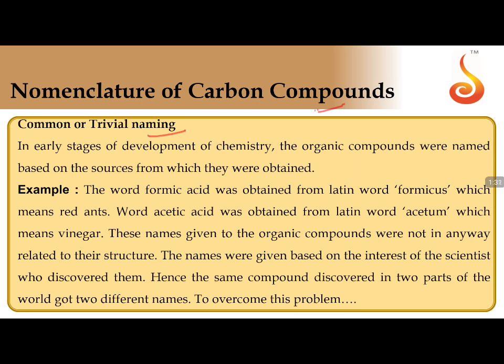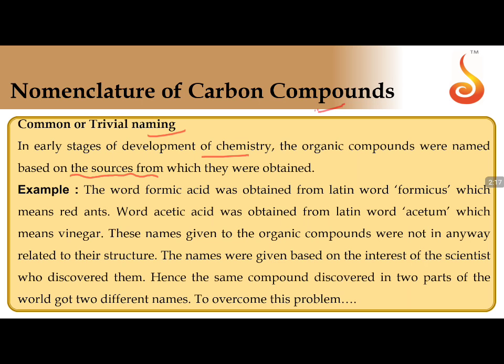In early stages of development of chemistry, the organic compounds were named based on the sources from which they were obtained. People were not aware what is the structure of the compound, how many carbons were there, what is the overall molecular moiety present over the structure. They only knew the differences between one organic compound and another by its properties, by its source of existence, by the functioning of the compound. They were able to identify a compound from another compound. During that time, they named the compounds mostly based on the sources from which they were obtained.